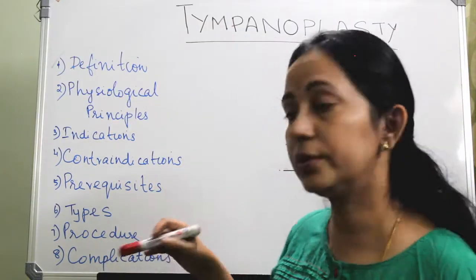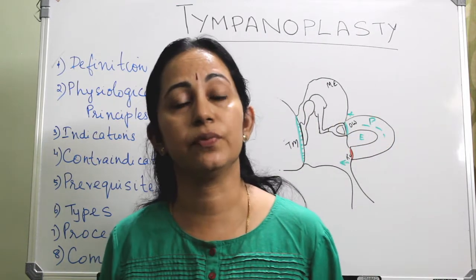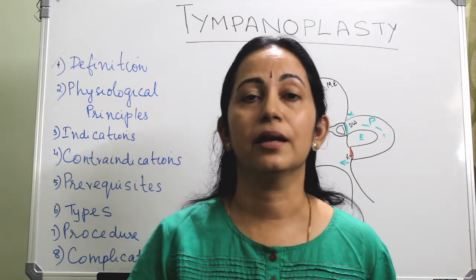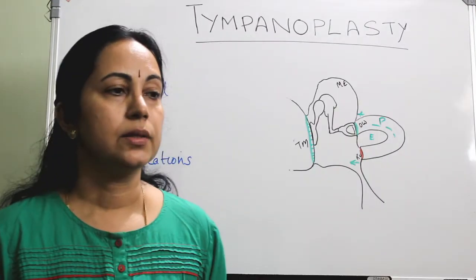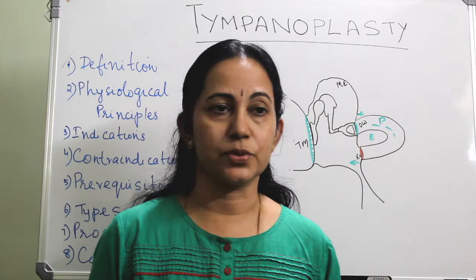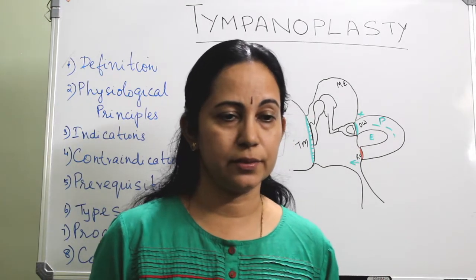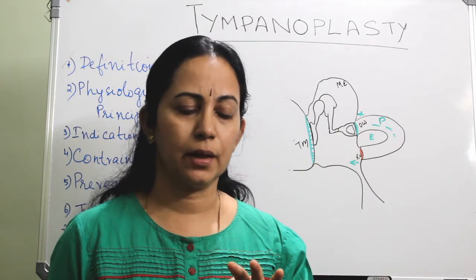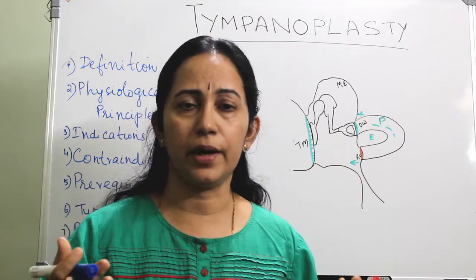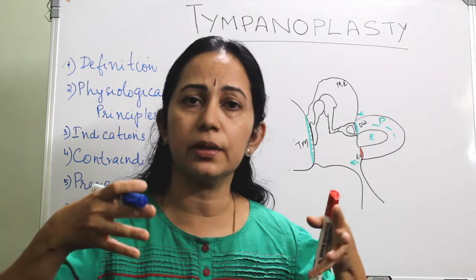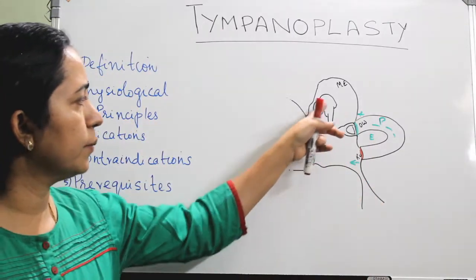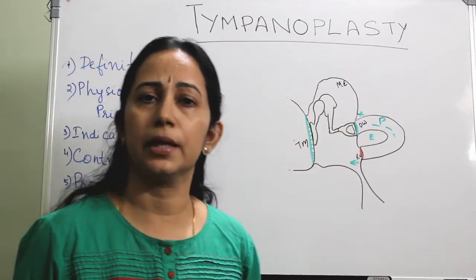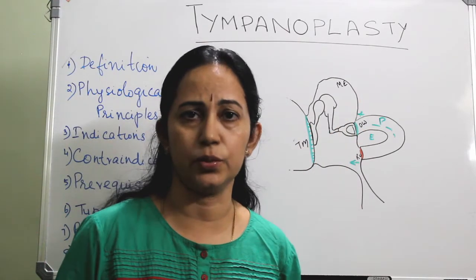And I will deal with the procedure of each type of tympanoplasty, along with its complications, in a coming couple of classes. So this tympanoplasty is a surgical procedure, isn't it? There is no doubt in that. What is the procedure done there? We are elevating the tympanomeatal flap, looking into the middle ear, removing any disease present in the middle ear and reconstructing the hearing apparatus. This is the basic function done there.